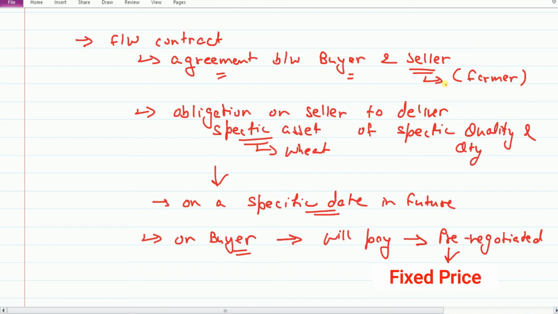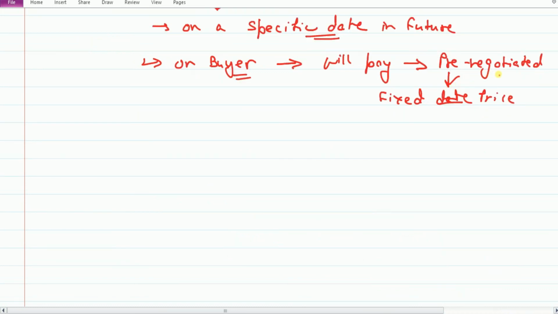This contract creates an obligation on the seller, the farmer, to deliver a specific asset, in our case wheat, of specific quality and quantity on a specific date in future, when the crops have been harvested, and on the buyer it creates an obligation to pay the pre-negotiated fixed price. I hope the meaning of forward contract is very clear to you all.